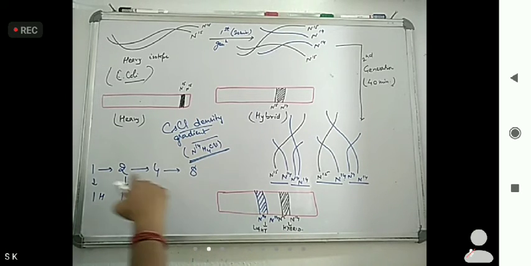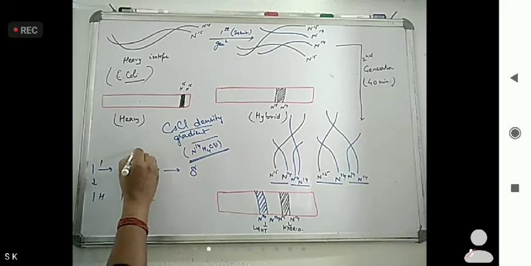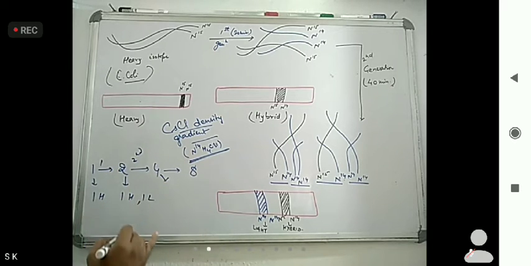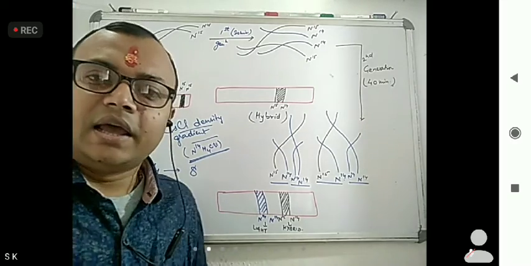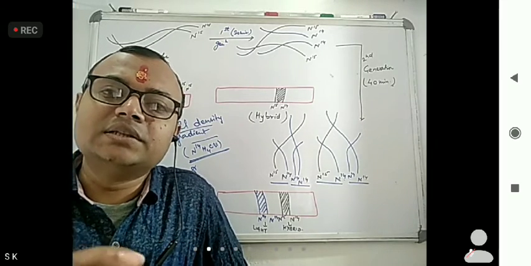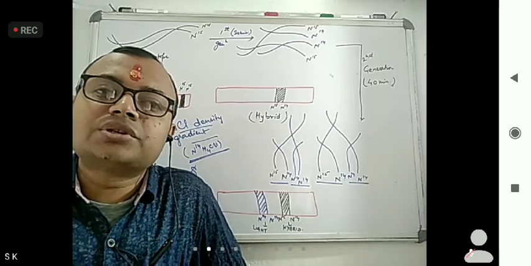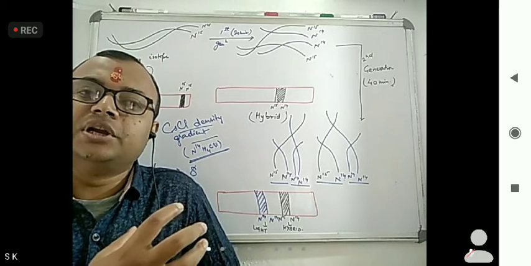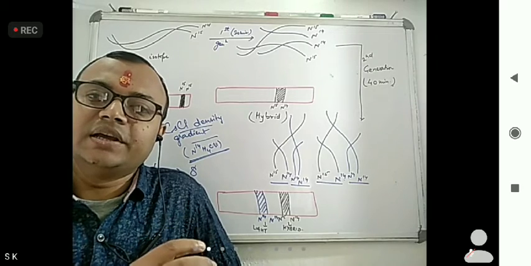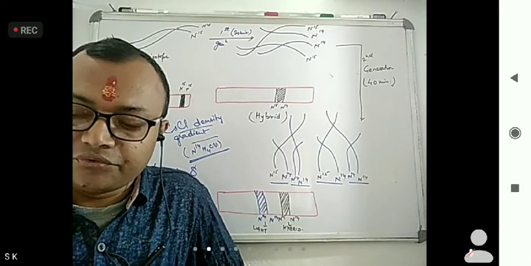If this is the first generation, this is the second generation. In the fourth, how much will come? So you have to see that. It is showing that the heavy DNA containing medium reduced and light is getting more. And this especially shows that DNA is semi-conservative.